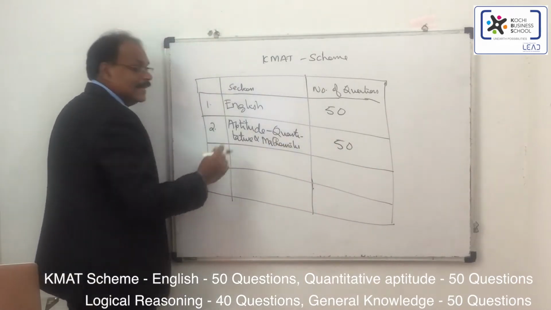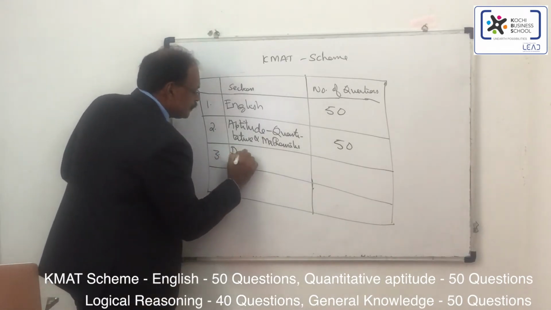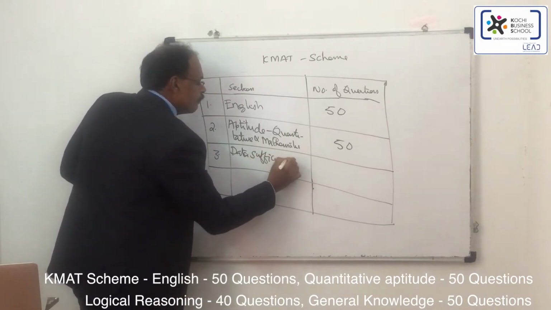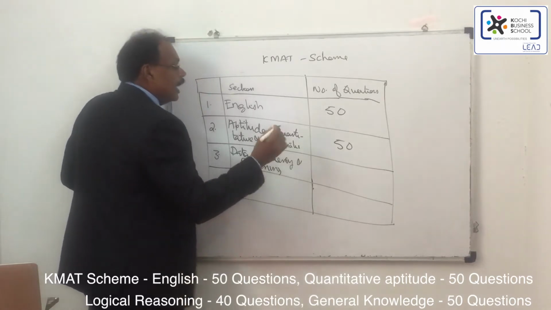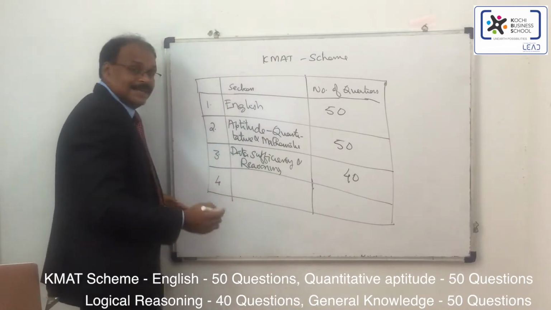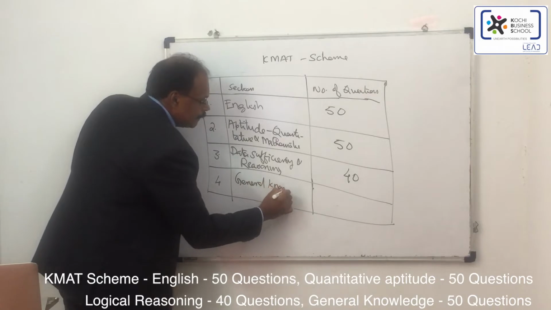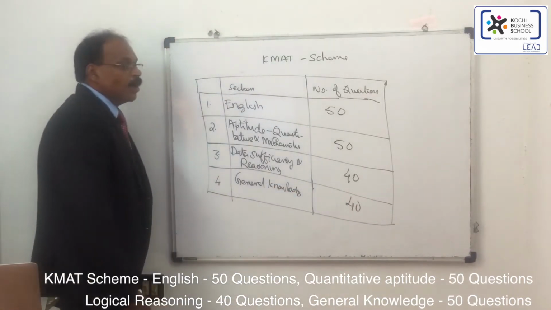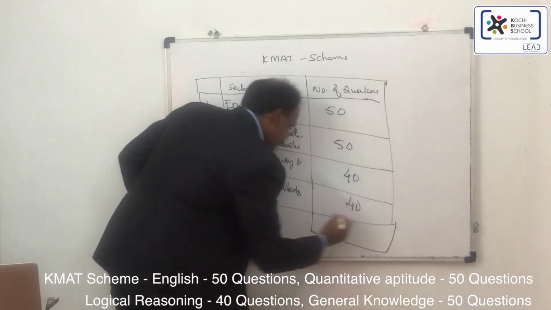The section 3 is data sufficiency and logical reasoning, and that's of 40 questions. The 4th section is general knowledge, that's of 40 questions. So altogether you have 180 questions.